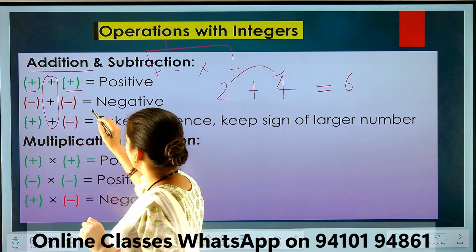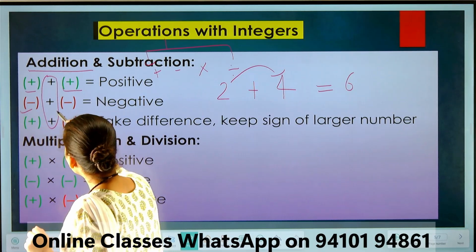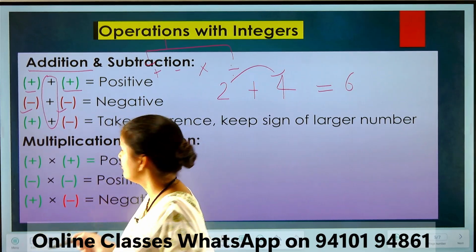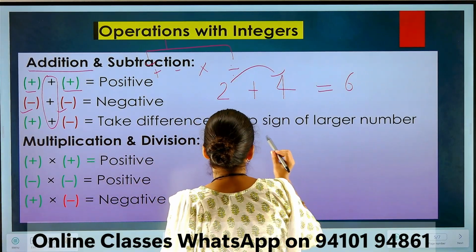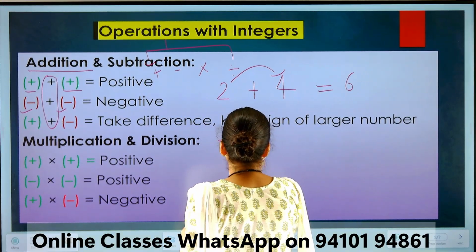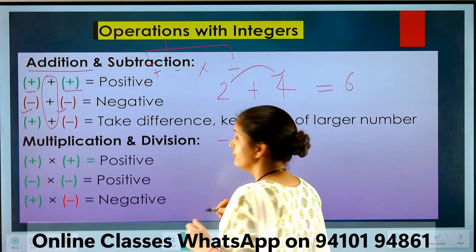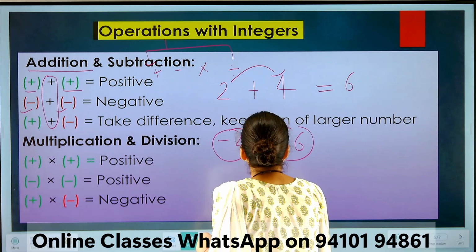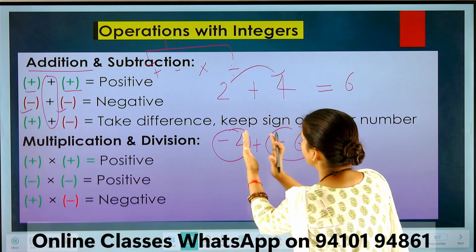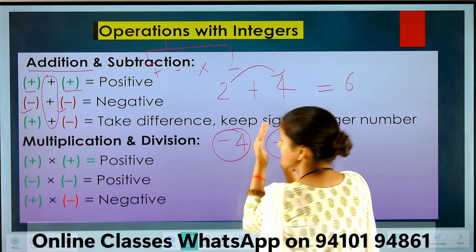Next, look here. When we have two negative integers and we have to add, so what will happen? Suppose there is -4 and there is -6 and we have to add these two integers. So we will put an add sign in the middle of these integers.